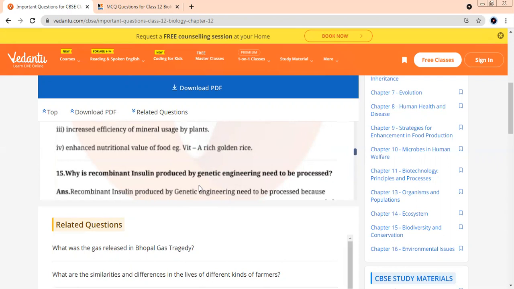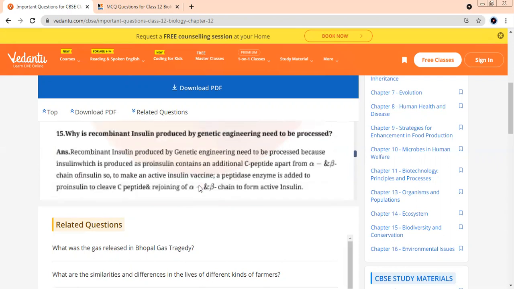How is recombinant insulin produced by genetic engineering? Please read the answer. We have already done it many times. Earlier, we were getting it from pancreas of sheep and all that. So how do we produce artificial insulin? Read it, let's discuss.